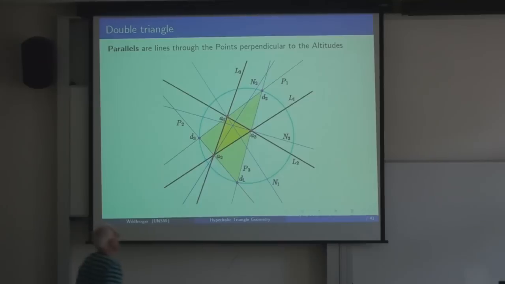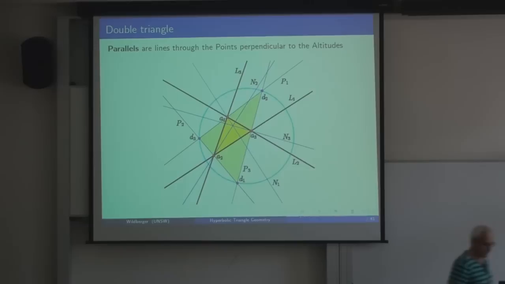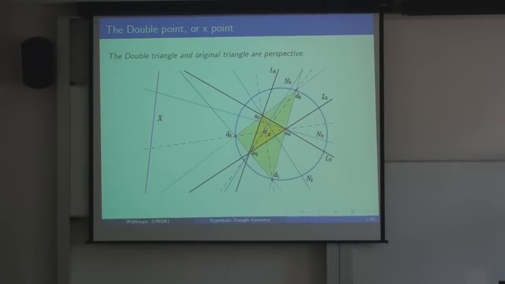And we can do that at each of the 3 points, getting this bigger triangle, which we call the double triangle of the original triangle. Okay, so now we come to a theorem. The theorem is that the double triangle and the original triangle are perspective.